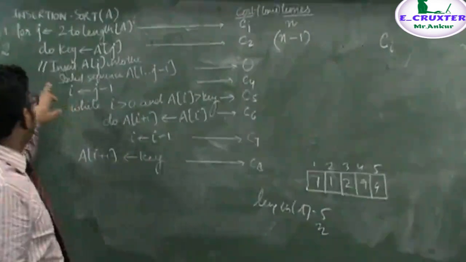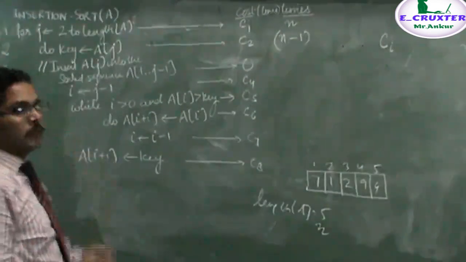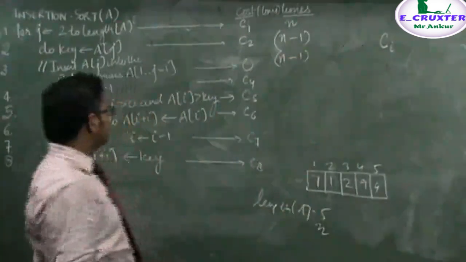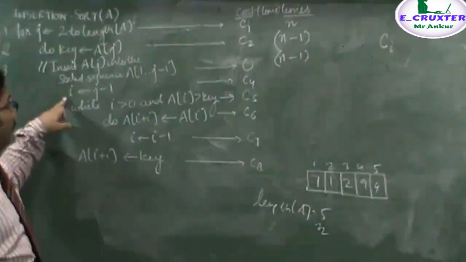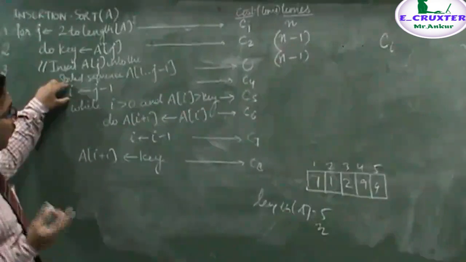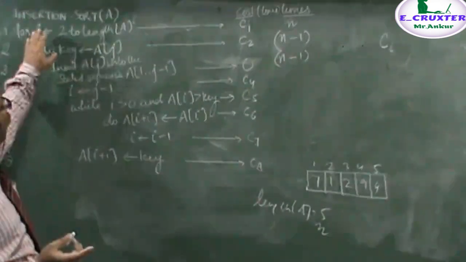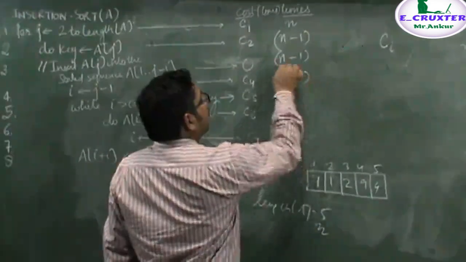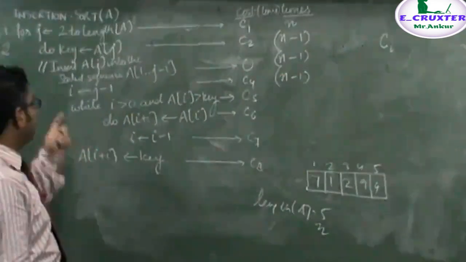Similarly, this is basically the comment line which will be executing n minus 1 times, but the execution cost is 0. Similarly, this statement, by default, will be executing only one time, but due to the for loop it will be executing a total of n minus 1 times. Now come to the fifth statement.